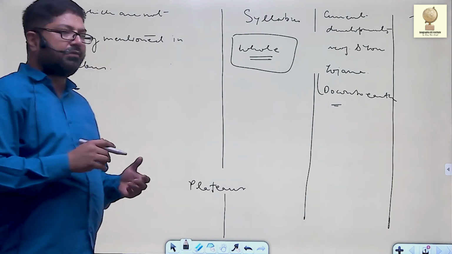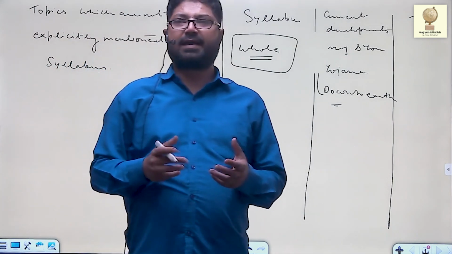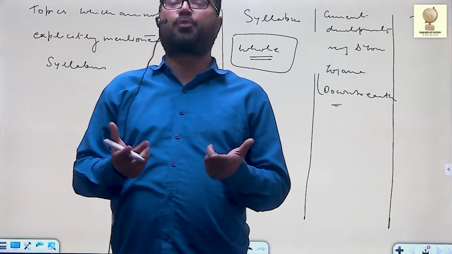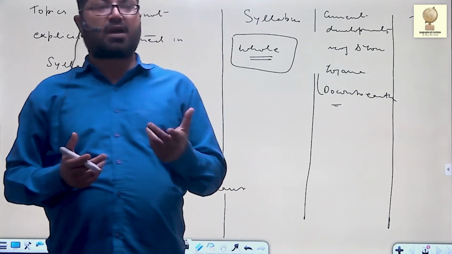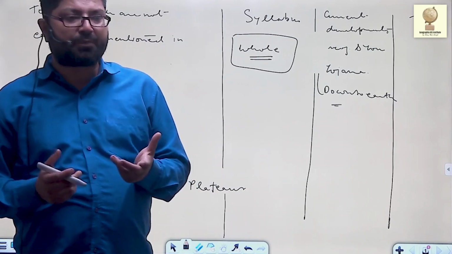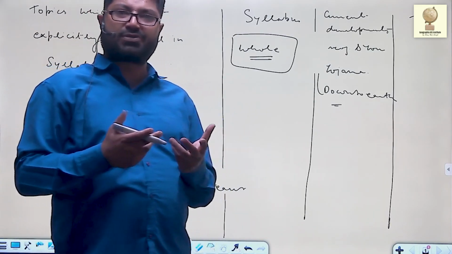Like every year you find certain questions like glacial topography, glaciofluvial topography like drumlins, or karst topography, or permafrost. So these topics are not exclusively in the syllabus, but questions have been asked.